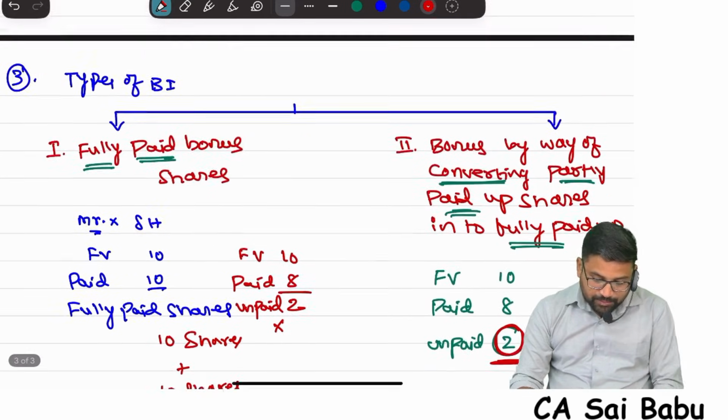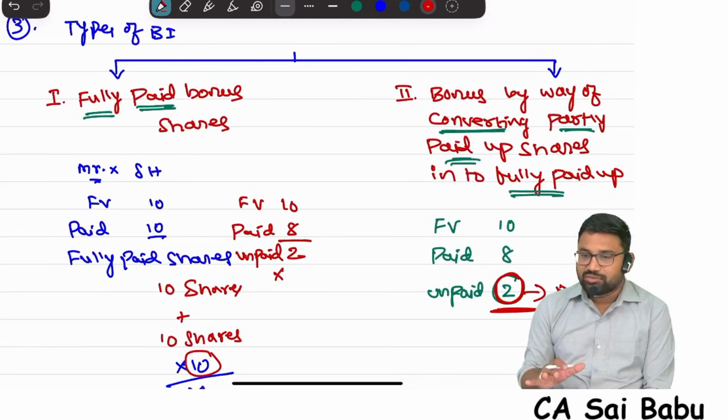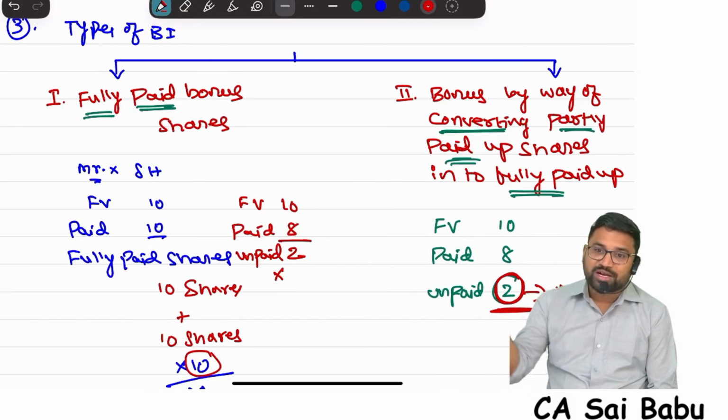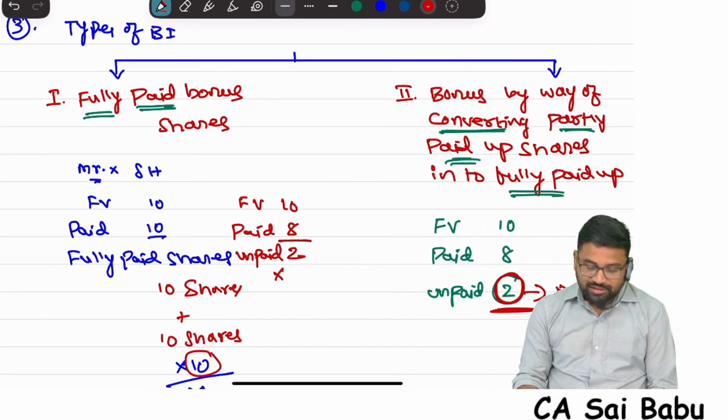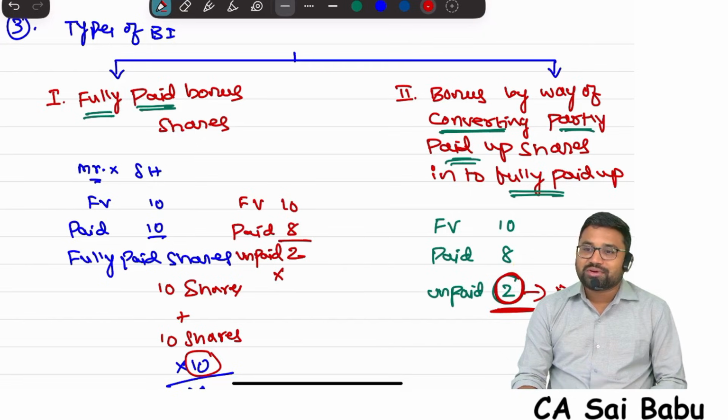Okay. But understand, sir, here of course shareholders will have an advantage. What is the advantage? Their number of shares will increase. They can sell their shares, all these things. Positive image increase means market price of the share will increase, like that. These things will happen. But overall, because of the bonus issue, you can't expect extraordinary benefits as of now.